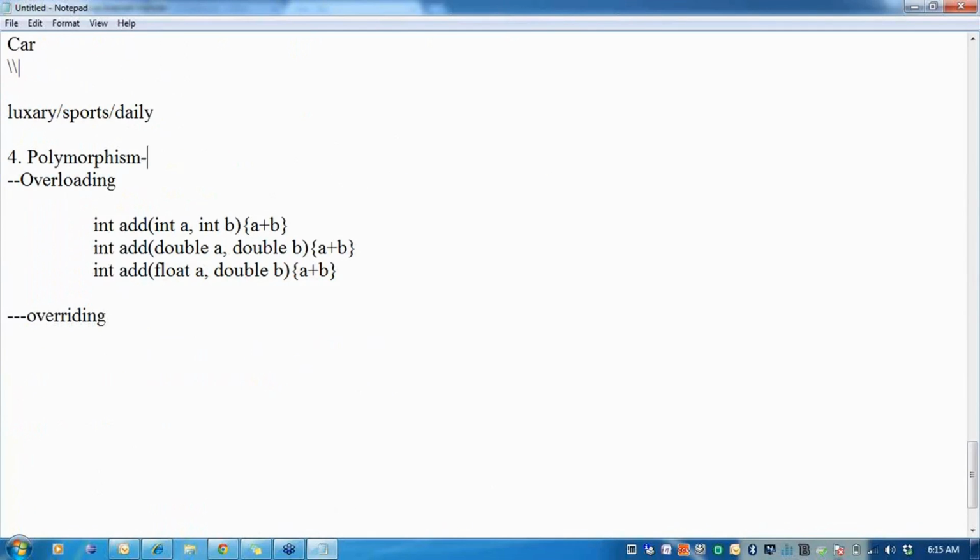So polymorphism tells me that when there is a common functionality defined in the parent for the methods, you can give one interface, but behind that interface you can have n methods.